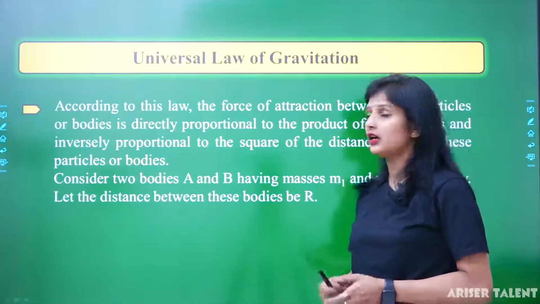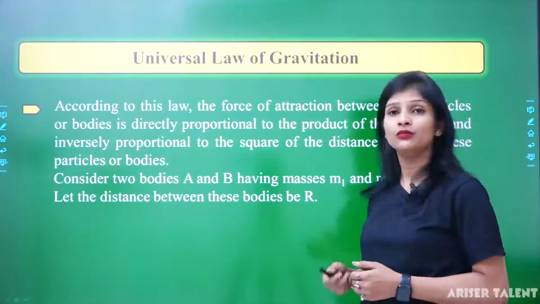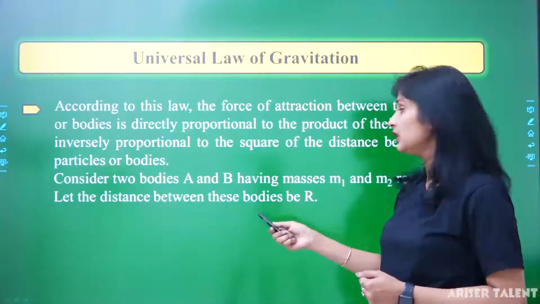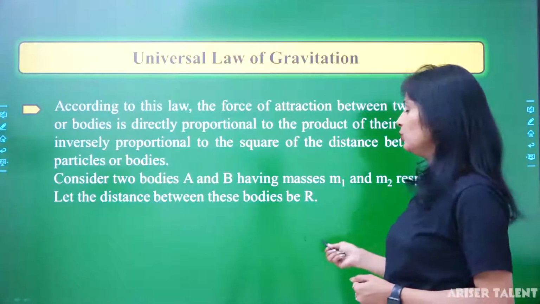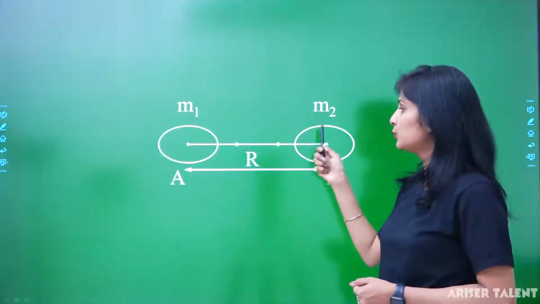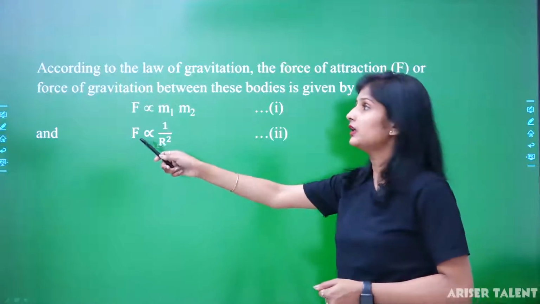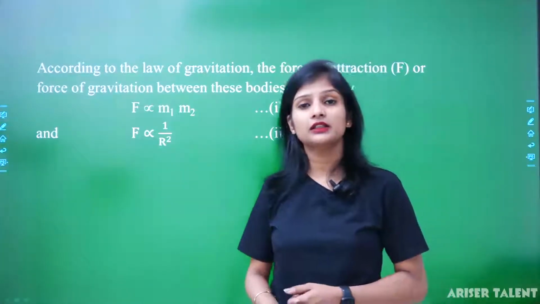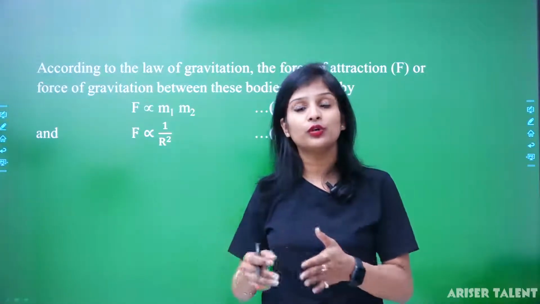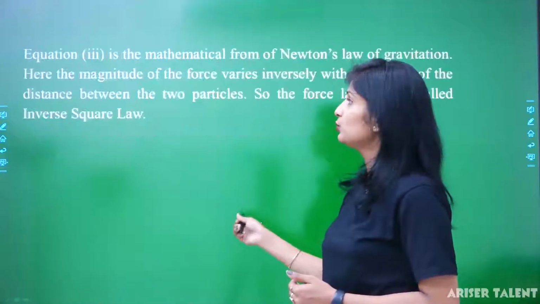Now the next topic: there is another statement of the universal law of gravitation. Consider two bodies A and B having masses m1 and m2 and distance r. You can see here m1, m2 and the distance r. When a question asks you to write the universal law of gravitation, this is the language you have to use.